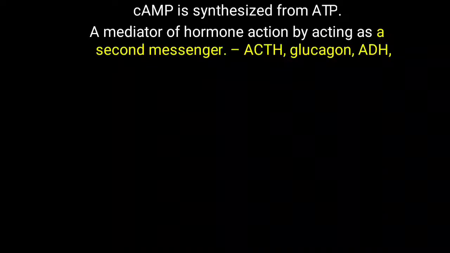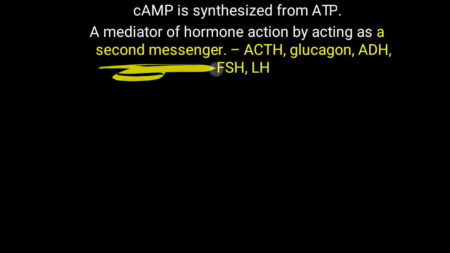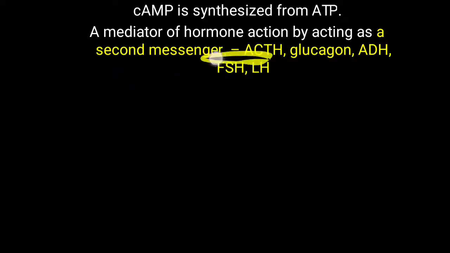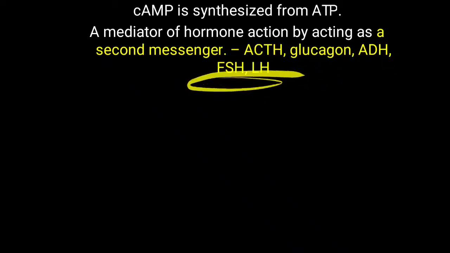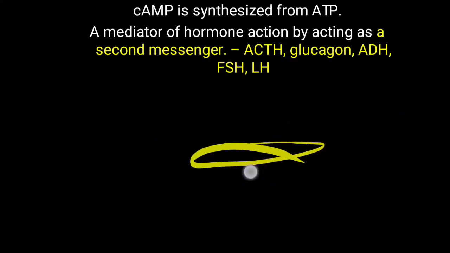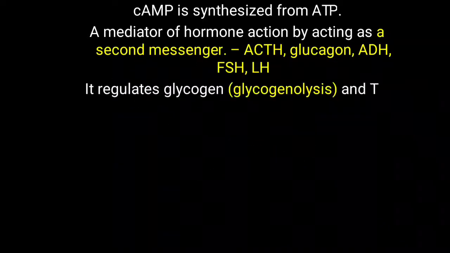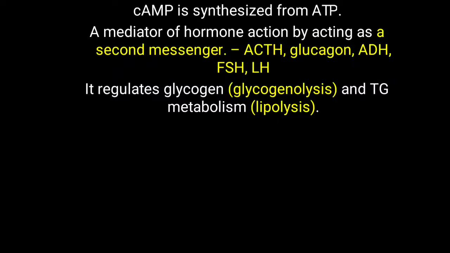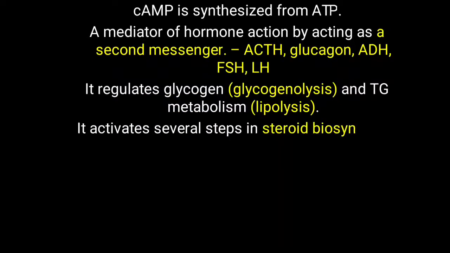Now this cAMP is the most important second messenger. Cyclic AMP is basically synthesized from ATP. It is a mediator of hormone action by acting as a second messenger, working mostly for ACTH, glucagon, ADH, FSH, LH, meaning adrenocorticotropic hormone, glucagon, ADH, follicle stimulating hormone, and luteinizing hormone. They reach the cell, and once attached over the cell, further reactions occur with the help of this second messenger, cyclic AMP. So it regulates glycogen as well as triglyceride metabolism. Cyclic AMP is involved in glycogenolysis, meaning breakdown of glycogen, as well as triglyceride metabolism, particularly lipolysis, meaning breakdown of lipid.